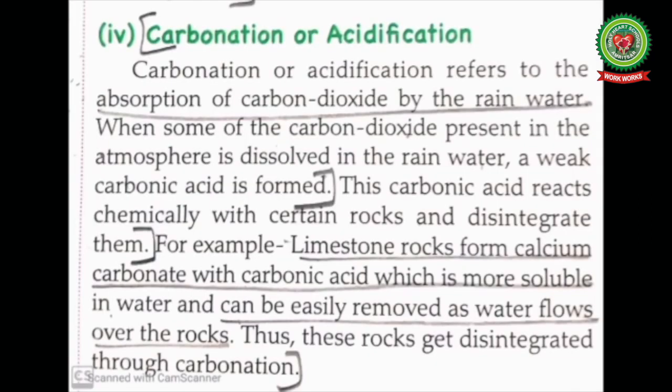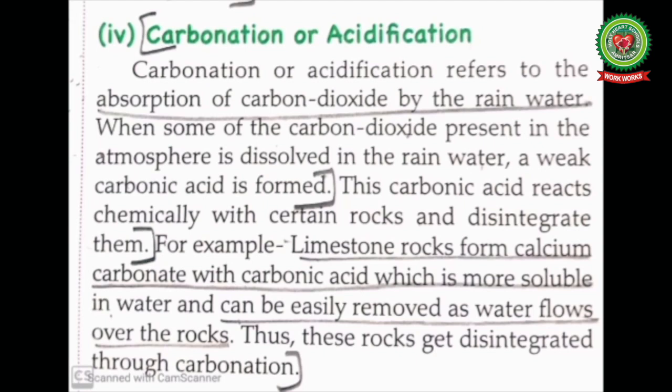Carbonation or acidification refers to the absorption of carbon dioxide by the rainwater. When some of the carbon dioxide present in the atmosphere is dissolved in the rainwater, a weak carbonic acid is formed. This carbonic acid reacts chemically with certain rocks and disintegrates them. This process occurs when carbon dioxide from the atmosphere is absorbed by the minerals present in the rocks. When carbon dioxide dissolves in the rainwater, it forms a weak carbonic acid.